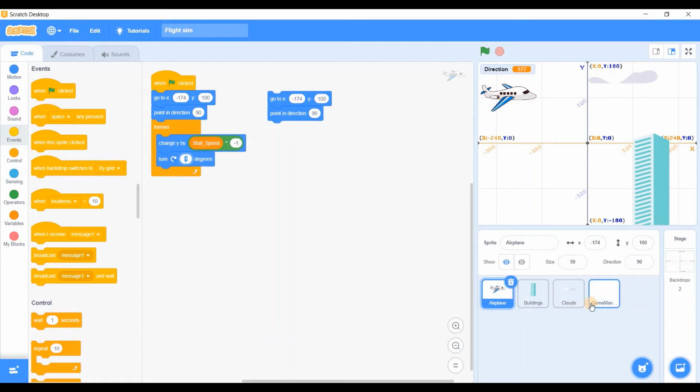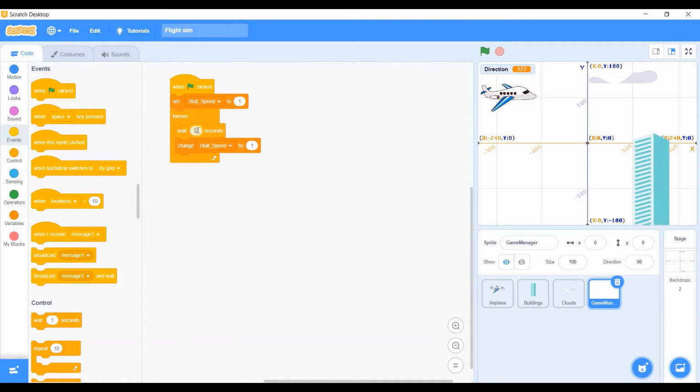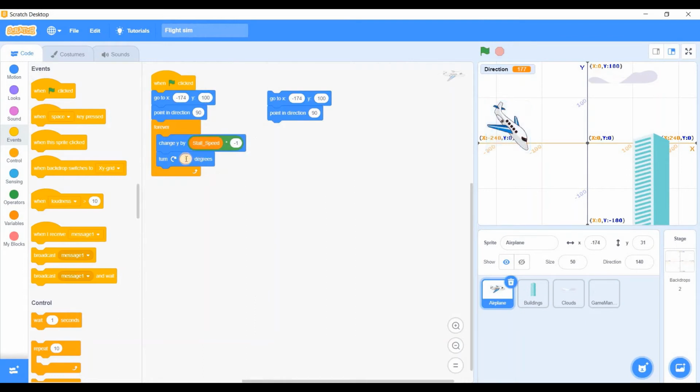The stall speed is changing very fast. I will do it 1 second. So this looks much better, and in the airplane I will move it 0.5 degrees.